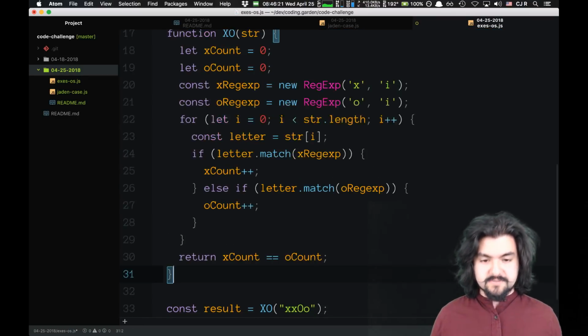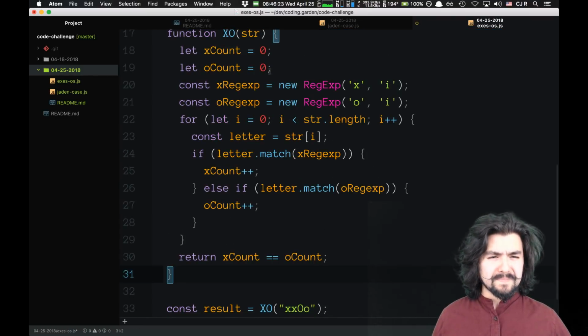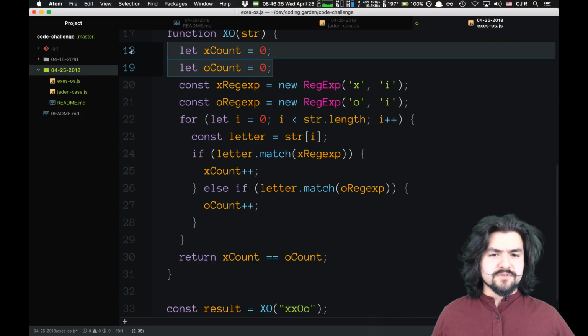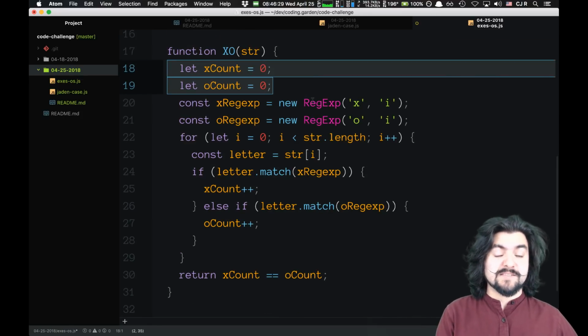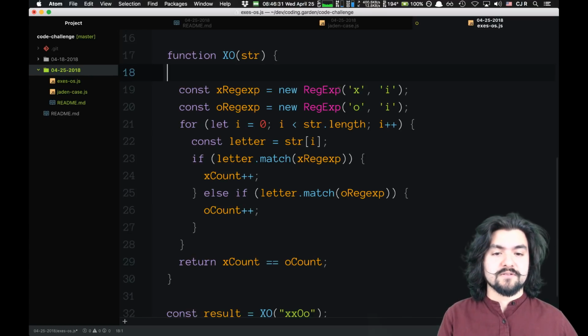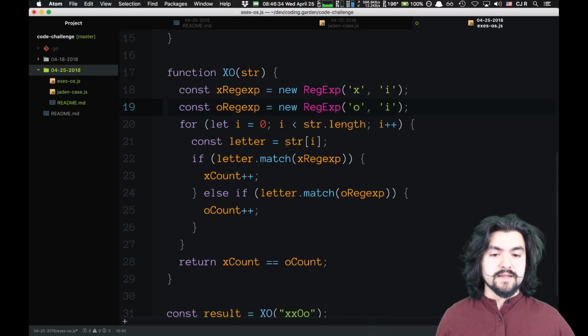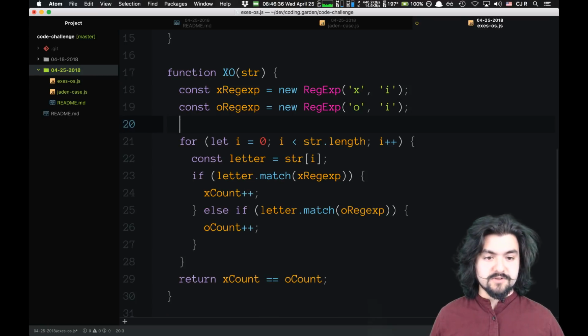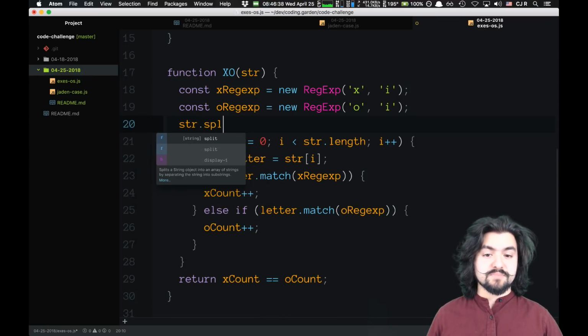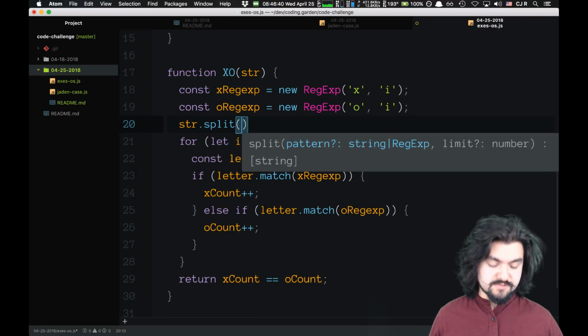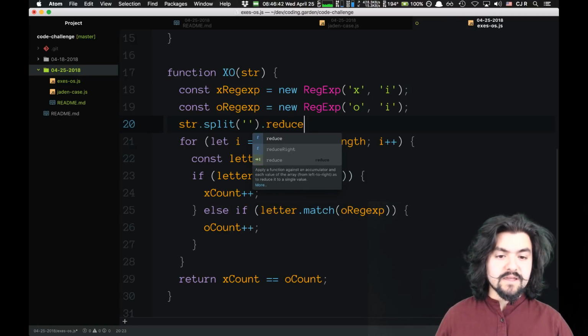So, very similar function, but let's do it with reduce. I'm still going to store the regular expressions as variables, just because it's more expensive to create them over and over again inside of the iteration. But instead of this for loop here, we need to split the string so that we can use reduce. So split on the empty string, and then reduce it.